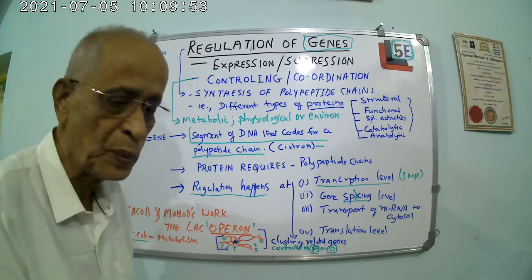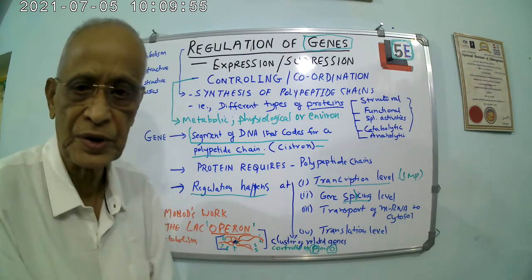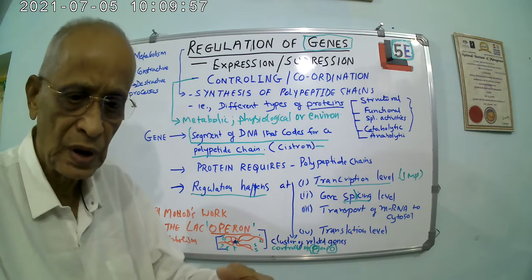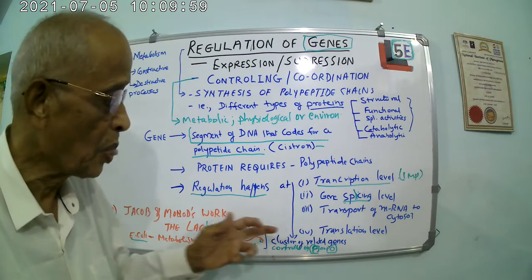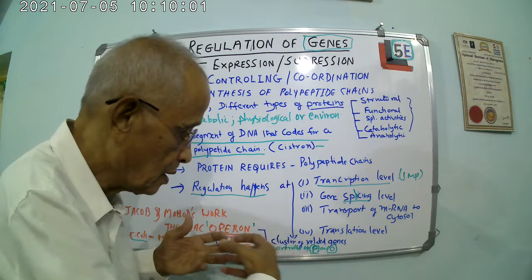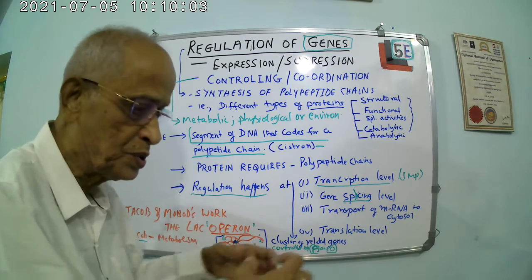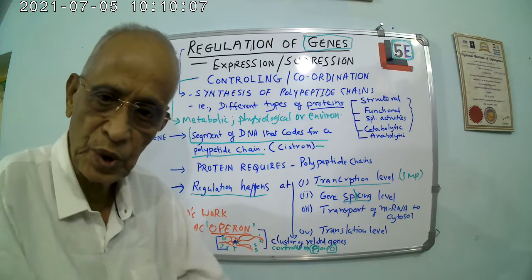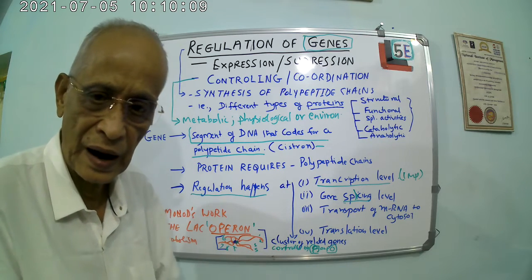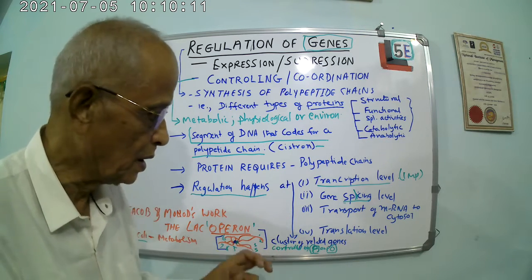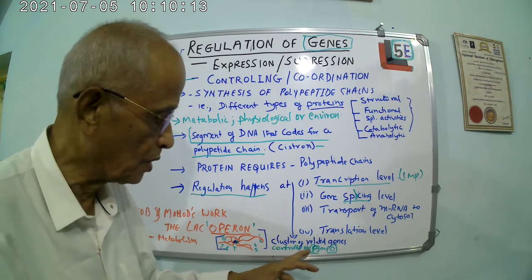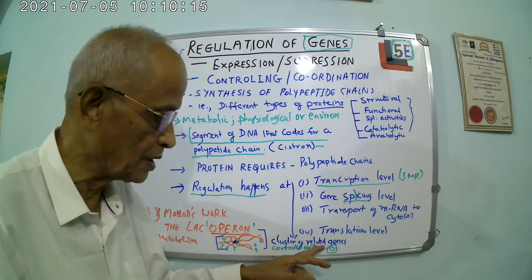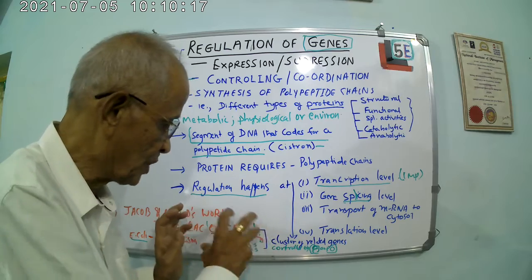Operon refers to a functional unit where many related genes come together. Many segments of DNA come together which work as a gene, and they will be controlled by 2 important parts. One is called the promoter, the other is called the operator, and that becomes an operon.